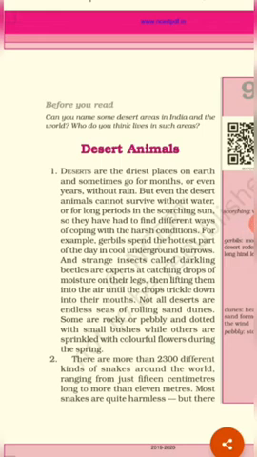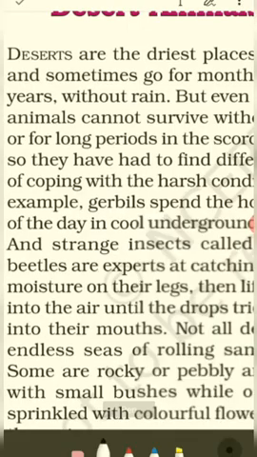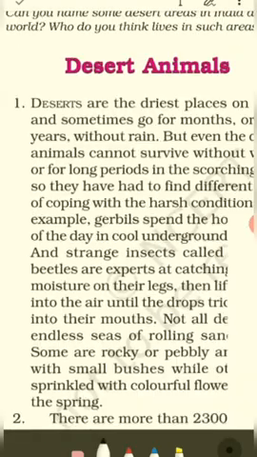Today, we shall take up the ninth lesson of your English Honeysuckle text, named Desert Animals. I'm sure all of you are well acquainted with the word desert. So, what is a desert?